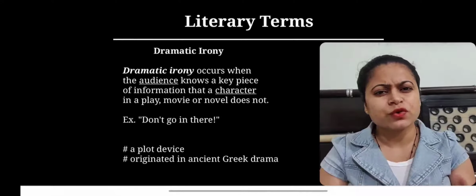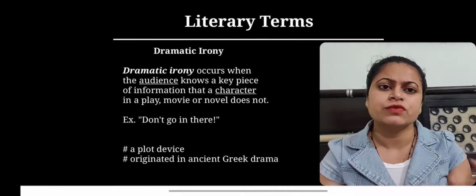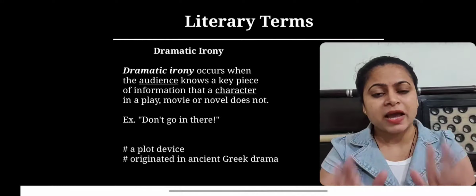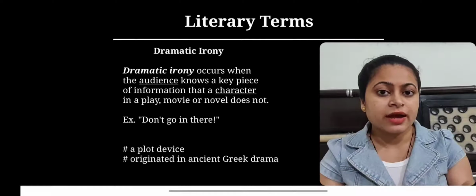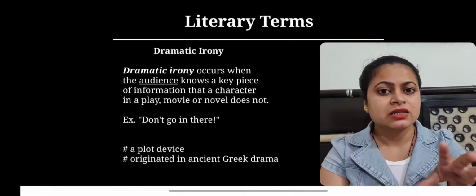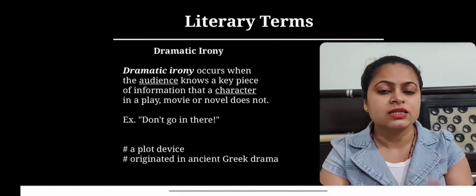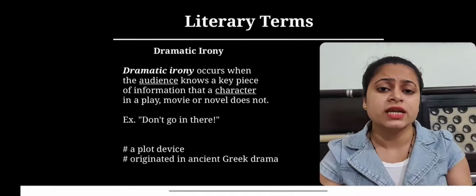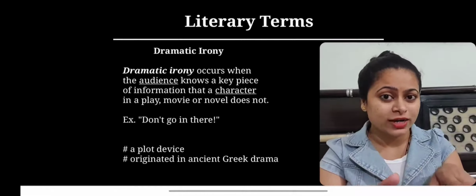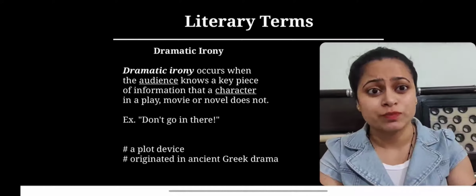And a very straightforward example of this irony we can take from any scene from a horror movie. Like there is a scene when the spectator or audience are aware that there is something or someone behind the door, but the character who is playing the role is totally unaware, he has no clue about it. In that situation, there is a difference between the knowledge of audience and character, and in such a situation the audience might seem to shout, don't go in there.